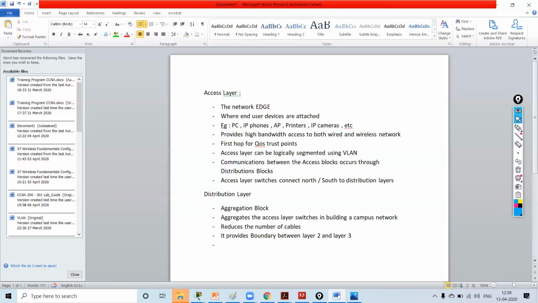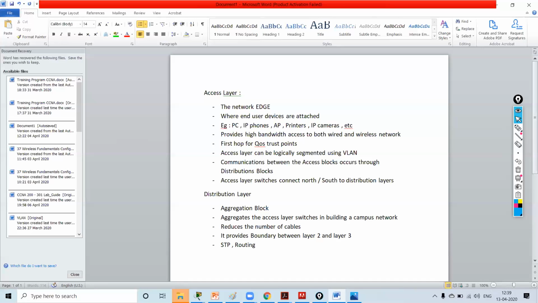What all functions can be done on layer 2? Layer 2 can do STP, spanning tree protocol. What all things can be done by layer 3? Layer 3 can do routing.